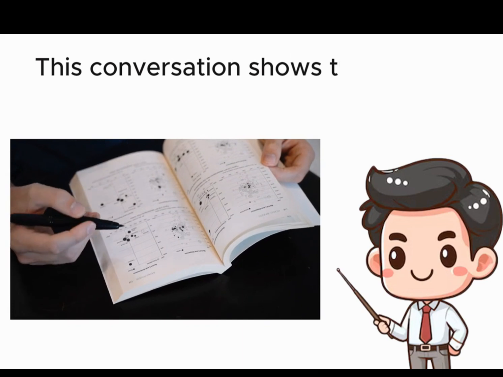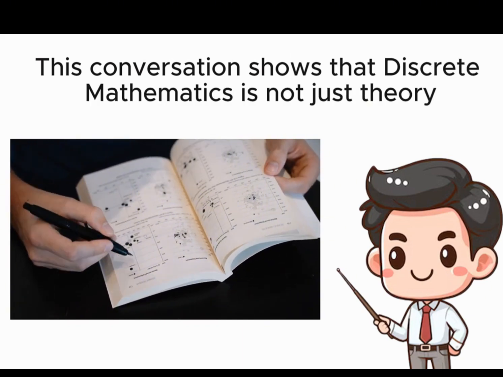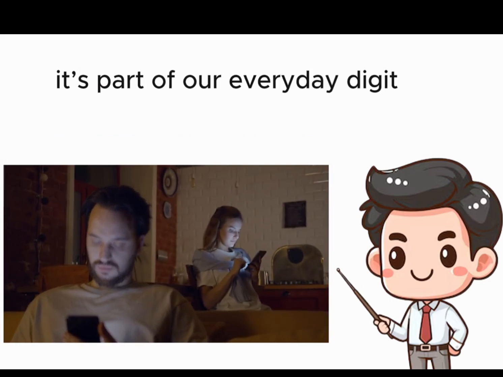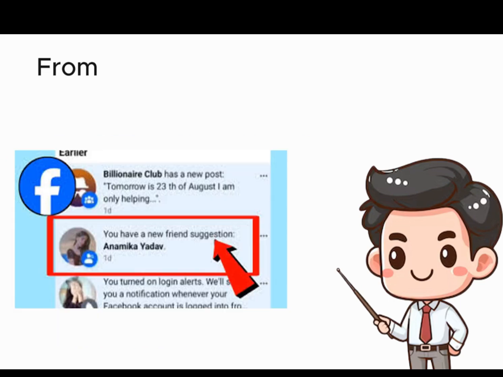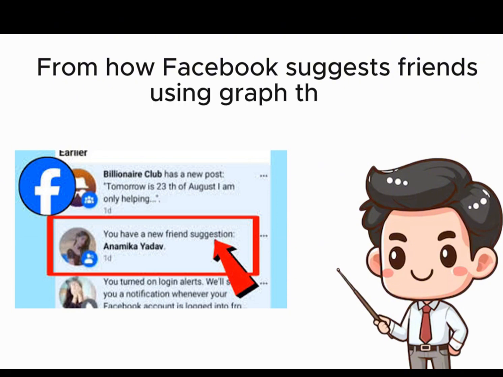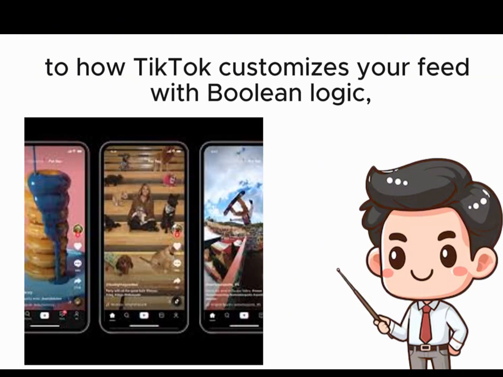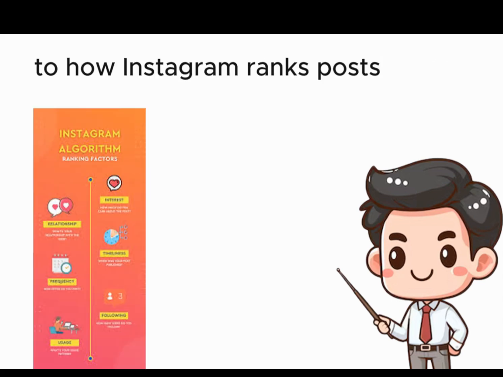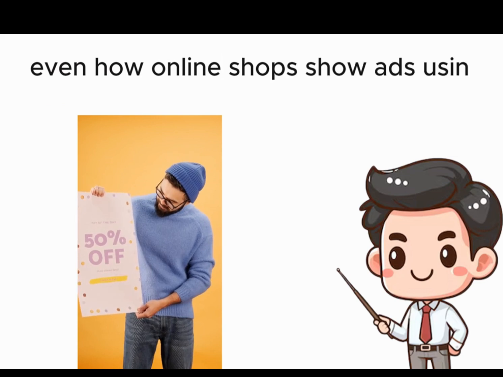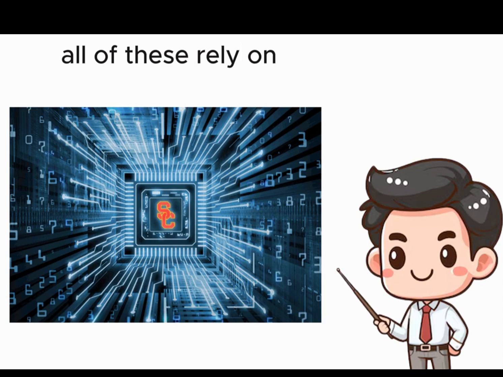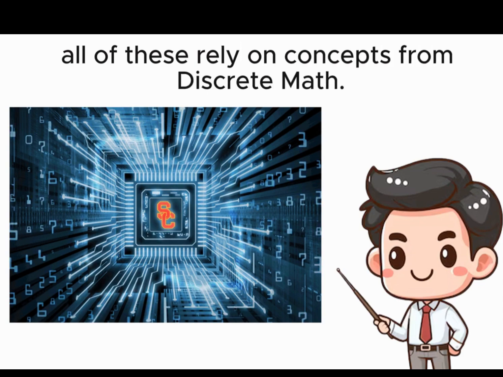This conversation shows that discrete mathematics is not just theory. It's part of our daily digital life. From how Facebook suggests friends using graph theory, to how TikTok customizes your feed with Boolean logic, to how Instagram ranks posts through algorithms, and even how online shops show ads using combinatorics. All of these rely on concepts from discrete math.